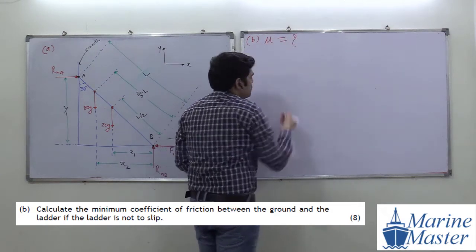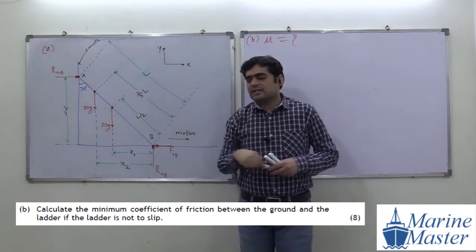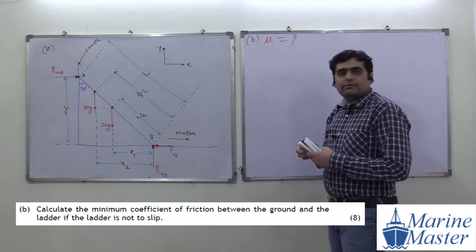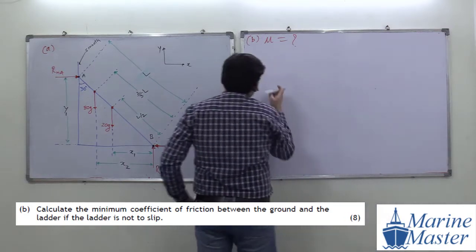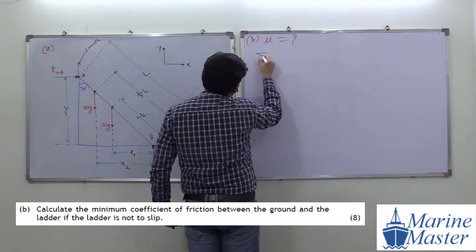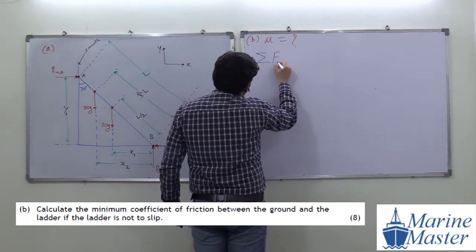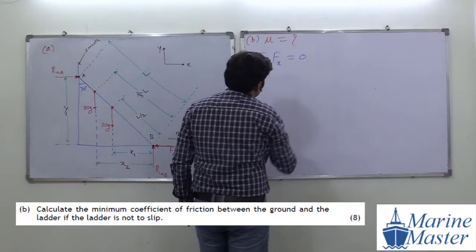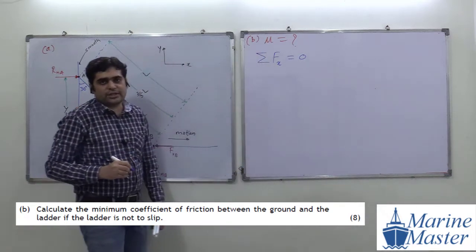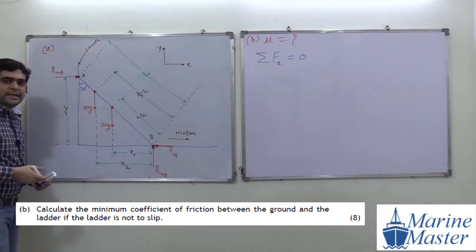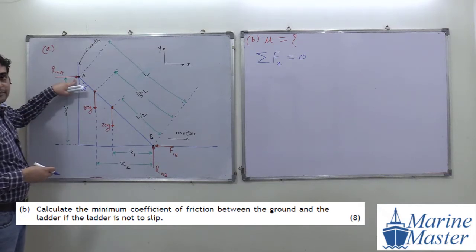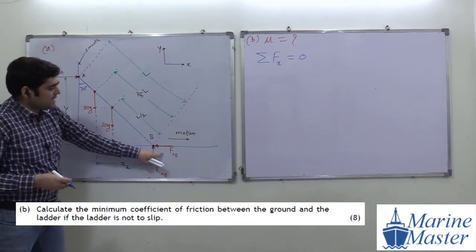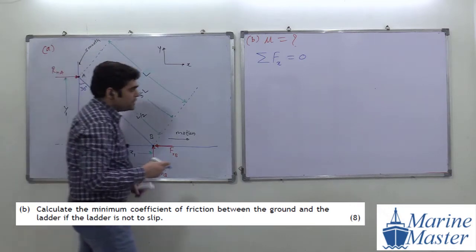So as usual, our favorite story in such type of numericals. How will we start? We will start with the summation of forces in x direction equal to 0. What are the forces here in x direction? First of all this RNA, then this RNB. RNA is positive.